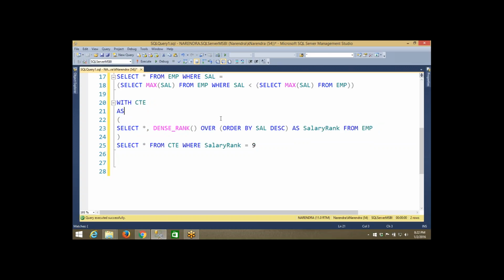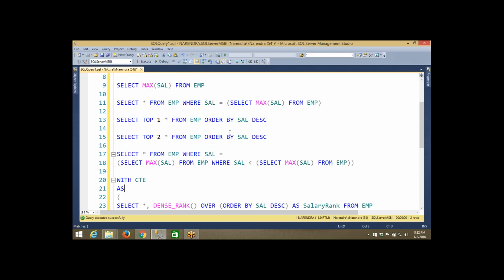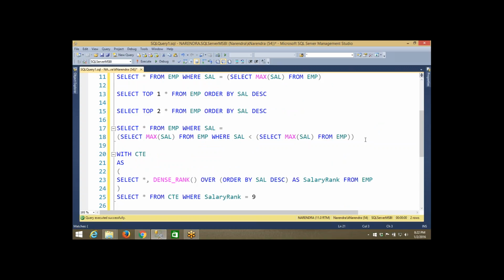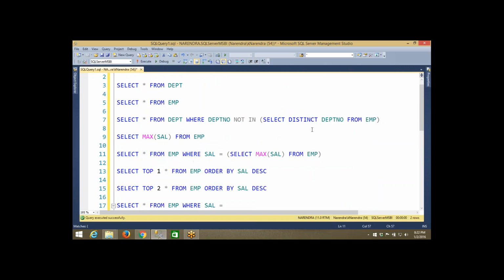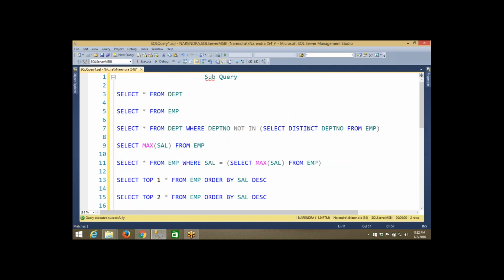We can write subqueries, but in some extreme cases, subqueries also will create some problems. So this is just an alternative. I will explain in detail about the CTE and all in future classes. So this is a subqueries example. We use top subquery in this type of cases.